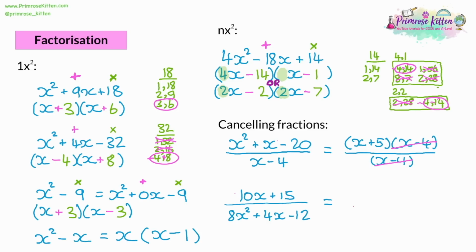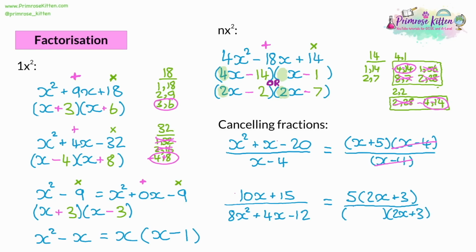And the 10 and the 15 have got a common factor of 5. So you could write 5 and then 2x plus 3 in the brackets. Now, this is a clue that one of the factors is going to be 2x plus 3. And this is going to shorten down the list of possibilities that you have for this question, because you know you want to get a 2x plus 3.